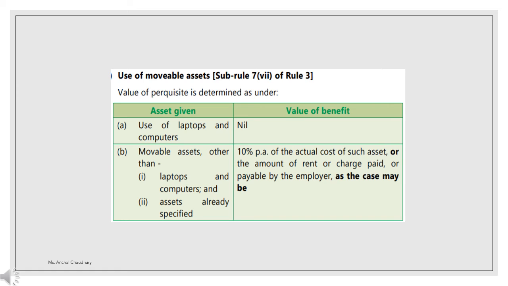So the value of benefit will be nil. If the movable asset is other than laptops and computers and assets already specified, then it is 10% per annum of the actual cost of such assets, or the amount of rent or charge paid or payable by the employer, as the case may be.